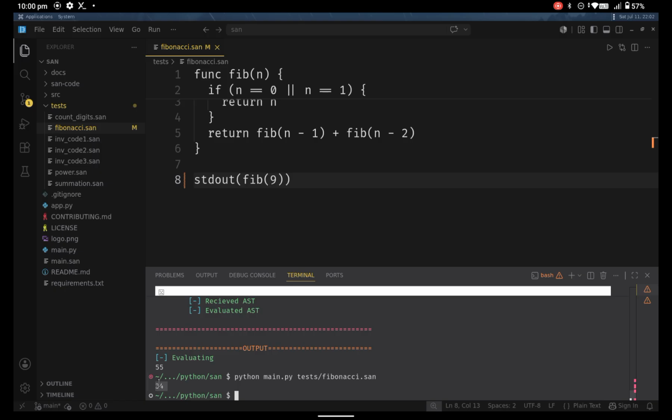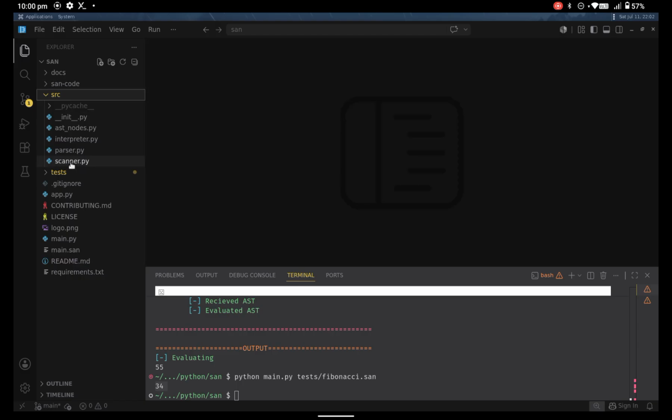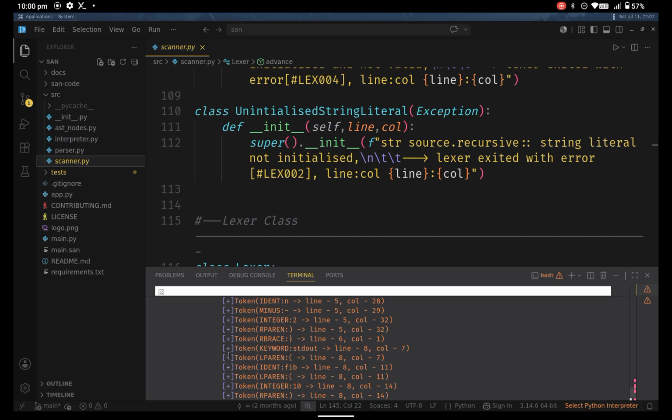Now internally, if we talk about the architecture of SAN, first of all, it goes through the lexical analysis phase. The lexical analysis phase gives us the tokens. These are examples of tokens. What this does is it turns the words or meaningful chunks of the language into something the parser can read. So basically it gives us this sequence of tokens.